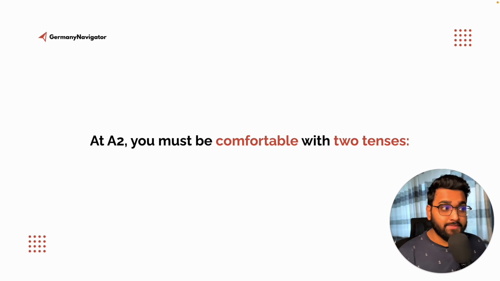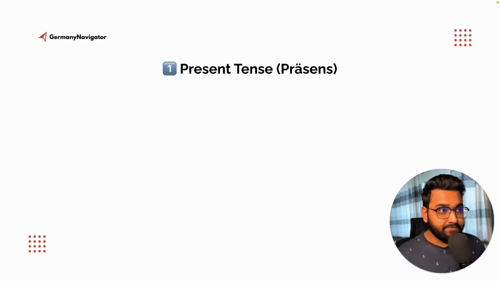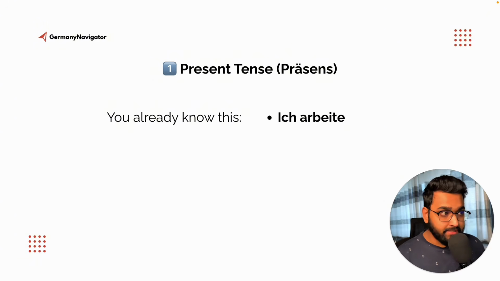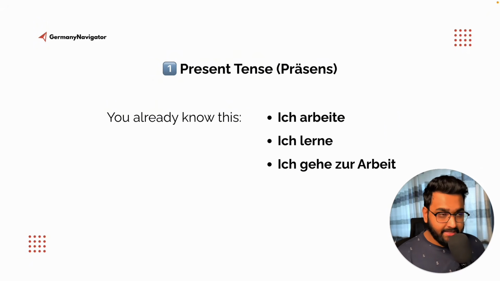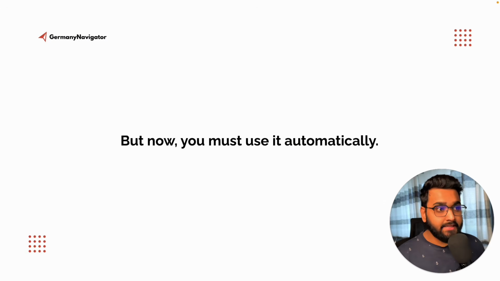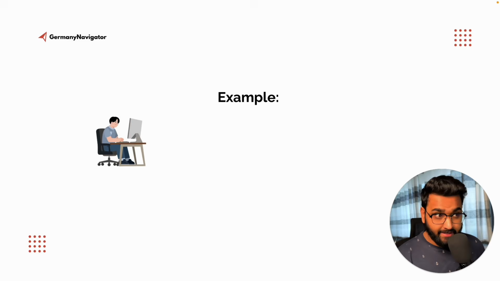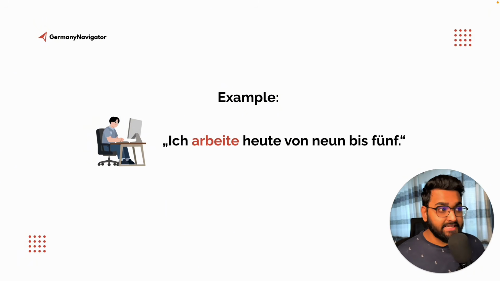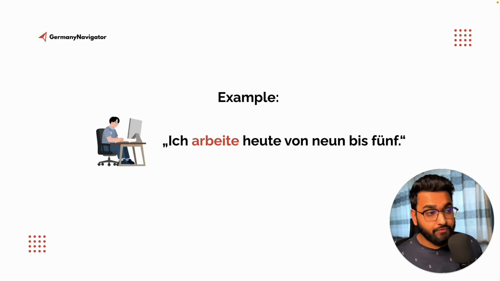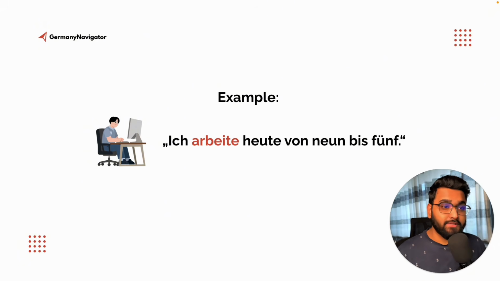At A2 level, you must be comfortable with two tenses. The first one is present tense, or known as Präsens. You already know this. Ich arbeite, ich lerne, ich gehe zur Arbeit. But now you must use it automatically. Let me show you an example. Ich arbeite heute von 9 bis 5. Ich koche heute nach der Arbeit. Am Wochenende fahre ich zu meiner Freundin. You see, it should come automatically.